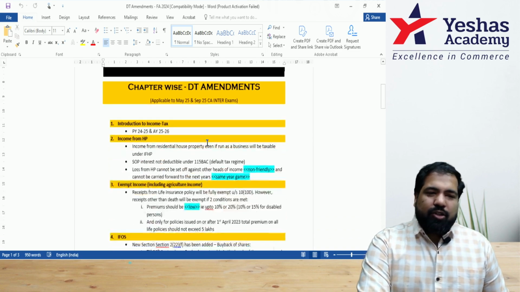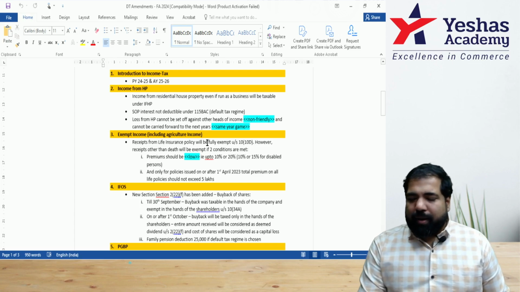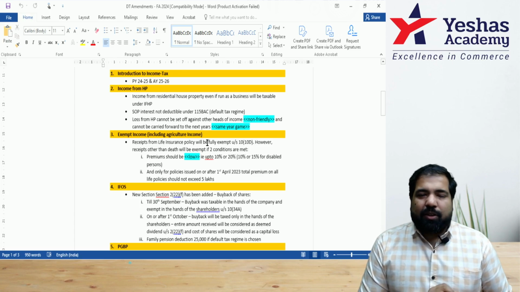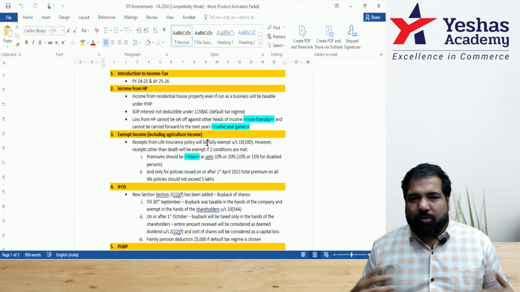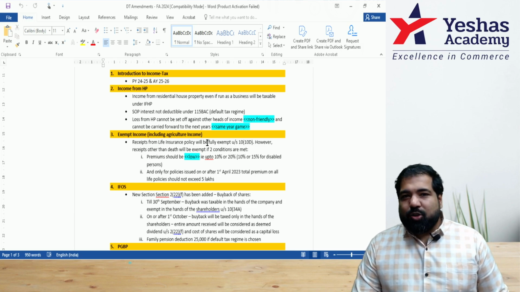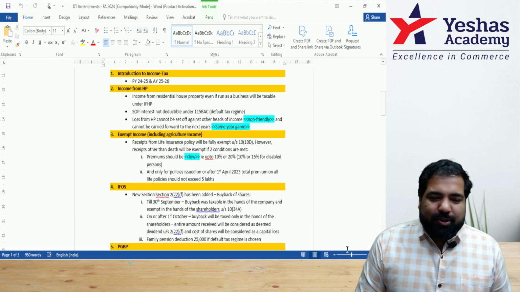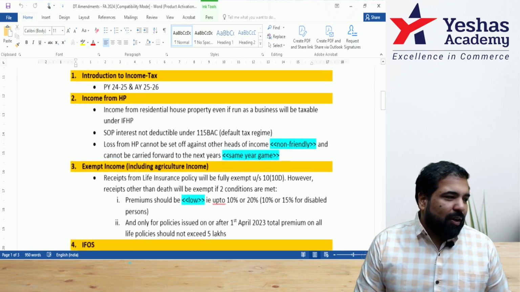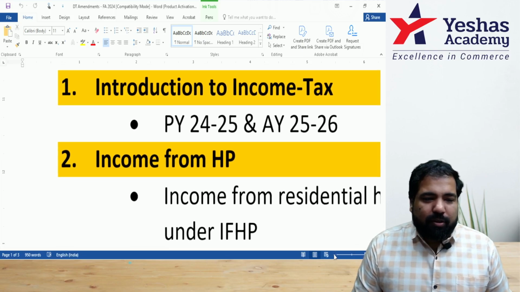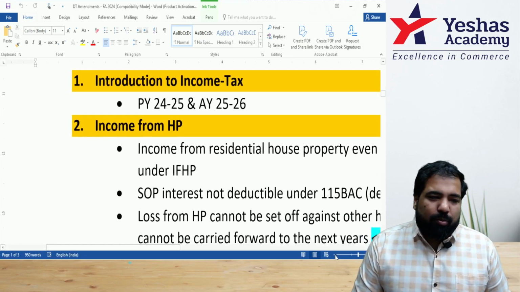When we started our DT journey, the first chapter was Introduction to Income Tax, where we saw about the Income Tax Act, the rules, the year, etc. Who's the assessee, who are the persons. In that, one very big change has happened. What is the big change? The previous year, which was earlier 23-24, has now become 24-25.